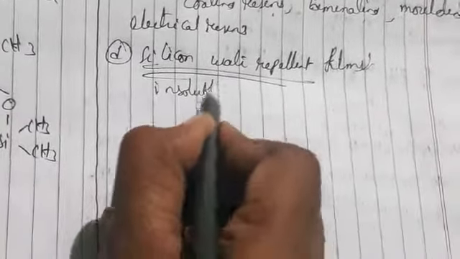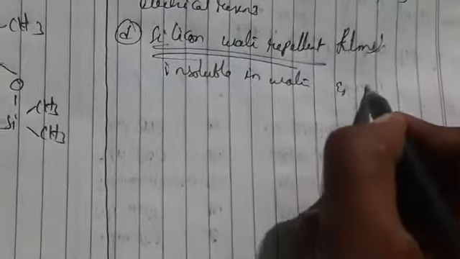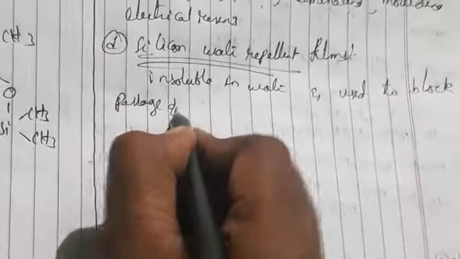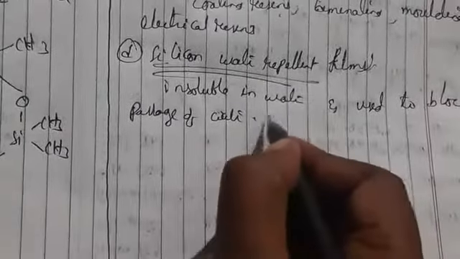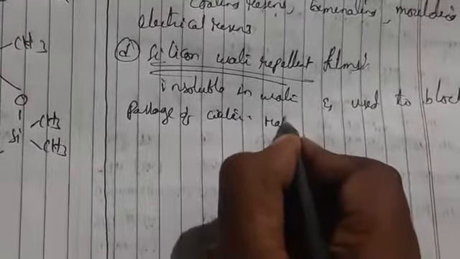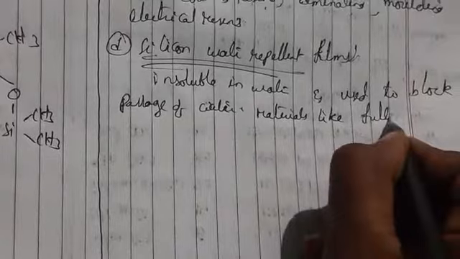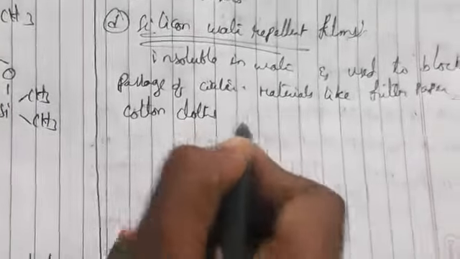These are used to block the passage of water. Materials like filter paper and cotton cloths are made water repellent by coating with silicones.